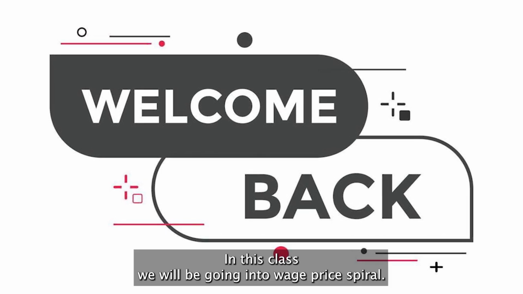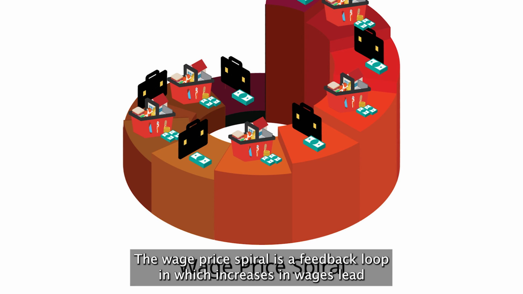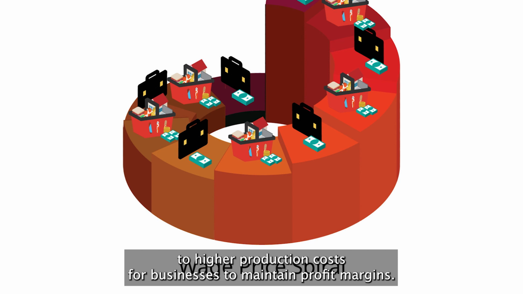In this class, we will be going into the wage price spiral. What is the wage price spiral? The wage price spiral is a feedback loop in which increases in wages lead to higher production costs for businesses.